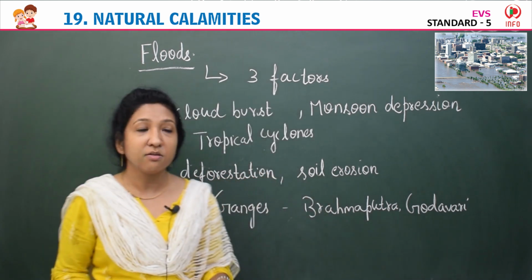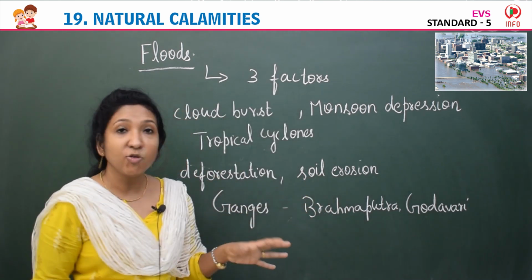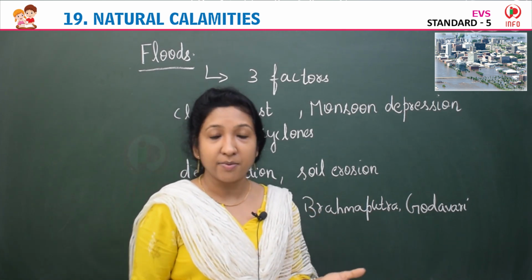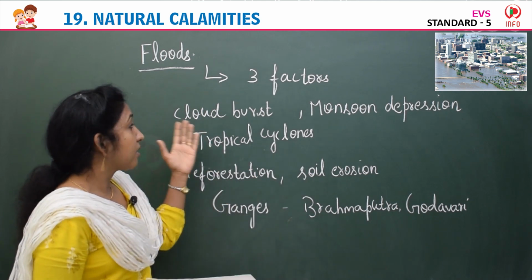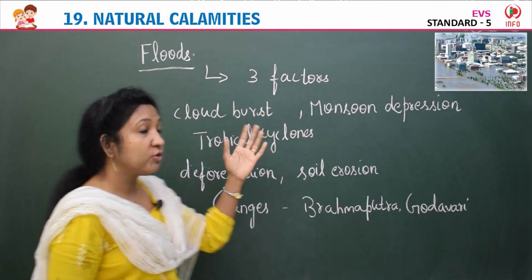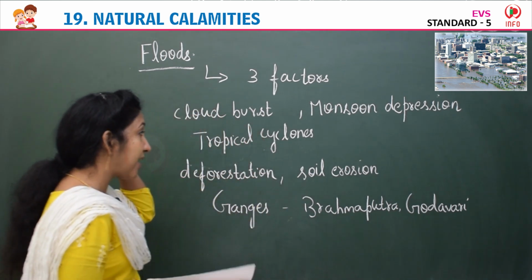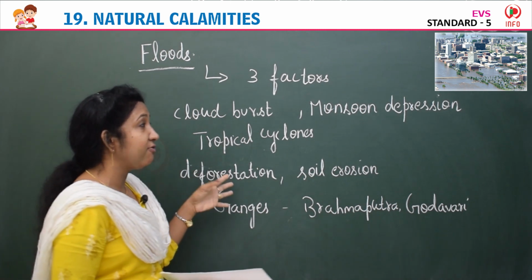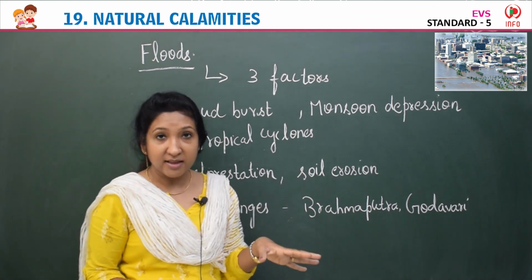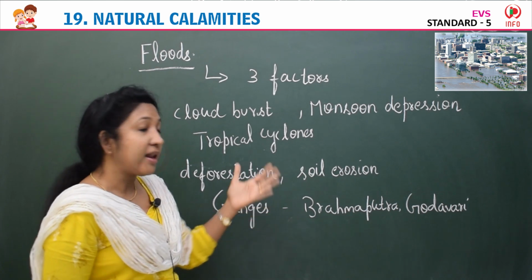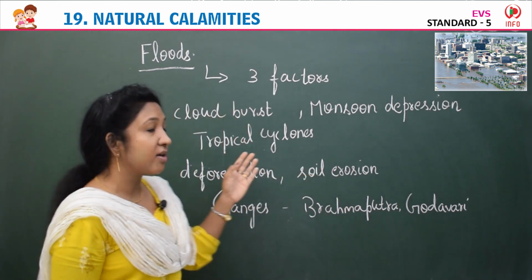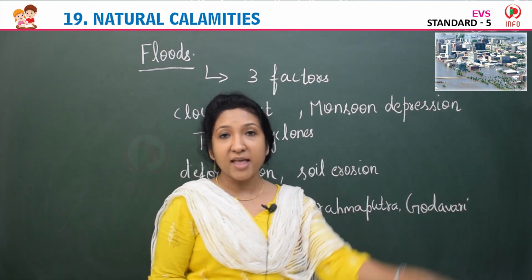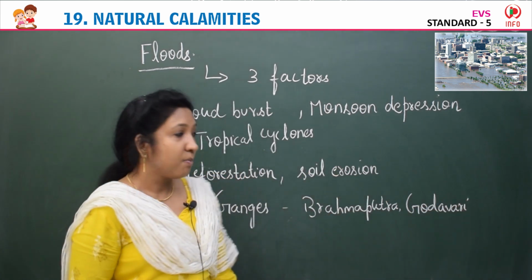So these are the main reasons for floods. The three main factors are cloud burst, monsoon depression and tropical cyclones. Then other reasons are deforestation, cutting of trees, and soil erosion. Because of that floods are occurring more.